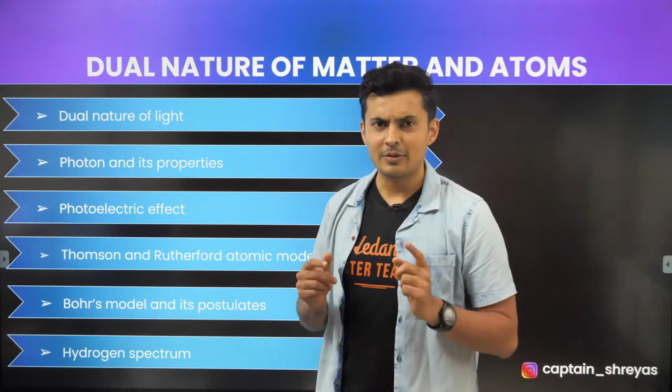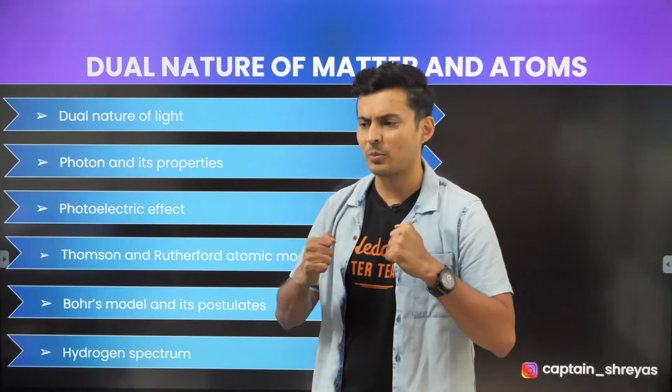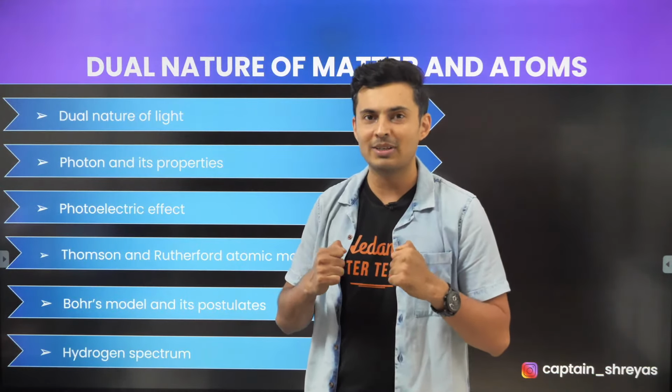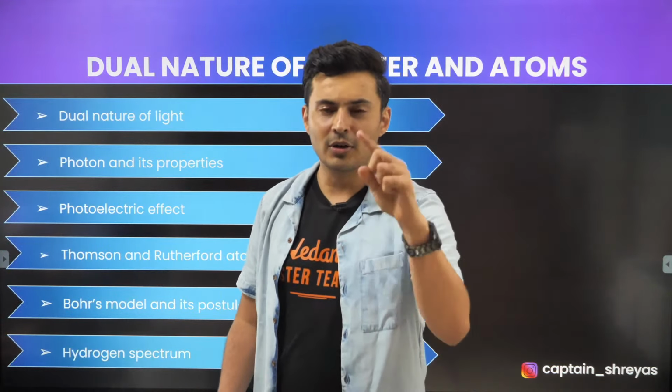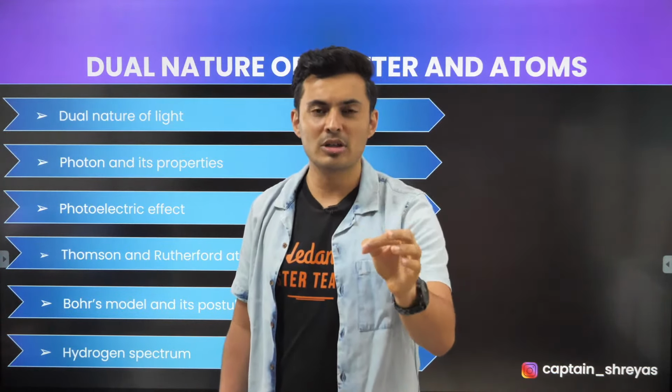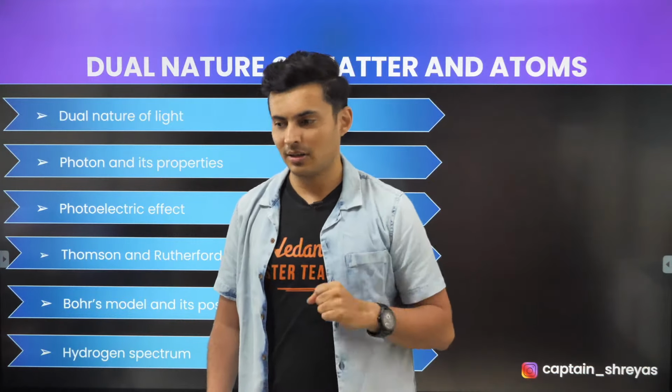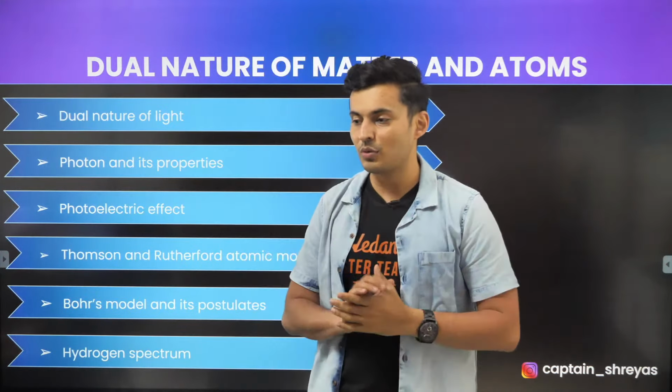Guys, let's see how many of you are active. I'm just going to push you up. Little bit of warm up before we start. Come on, guys. The radius of an electron in a Bohr's orbit is proportional to n raised to what? It's proportional to n raised to what?